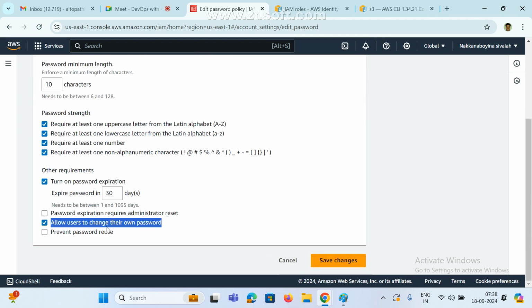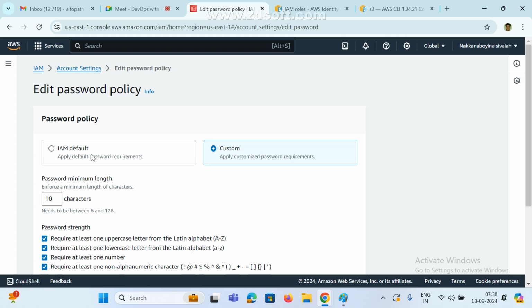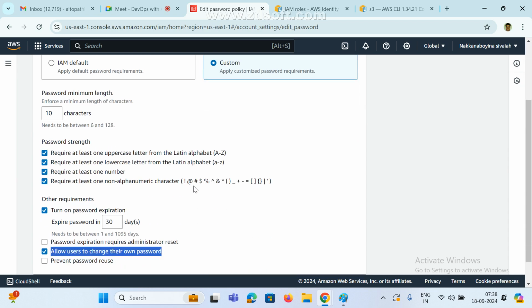Now, got it? These are the settings we are setting. If you are an admin with full access and they ask you to set a password policy, it can be only 30 days, or 20 days, or 2 months, or 3 months, and it is only a one-time setting. Every day we are not going to set it. These settings are only one time.